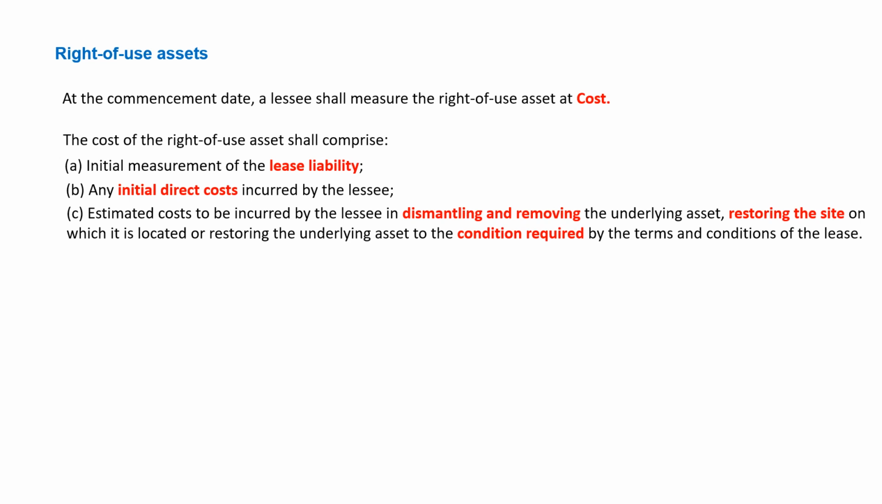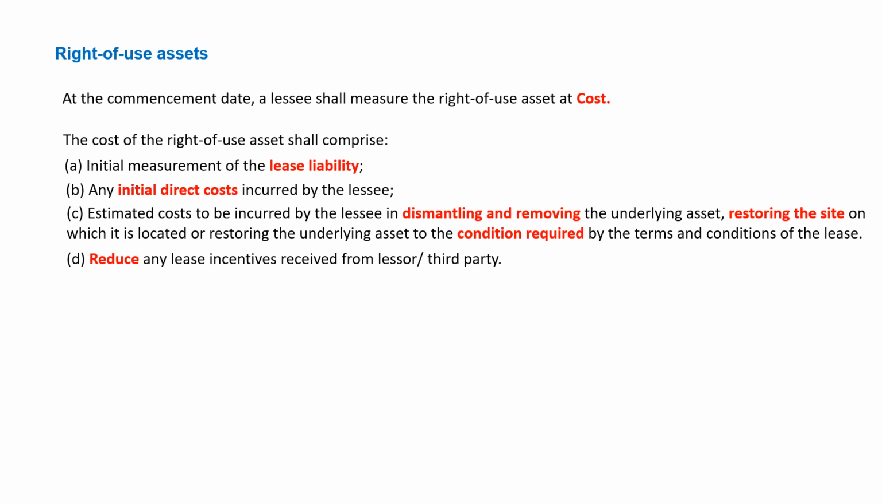Estimate cost to be incurred by the lessee in dismantling and removing the underlying asset, restoring the site on which it is located, or restoring the underlying asset to the condition required by the terms and conditions of the lease. That means if the lessor and lessee have a contract saying that at the end of the contract, the lessee has to make everything in the same position, in the same way the asset was handed over to the lessee, then the cost to be incurred for that has to be added to the right of use assets.